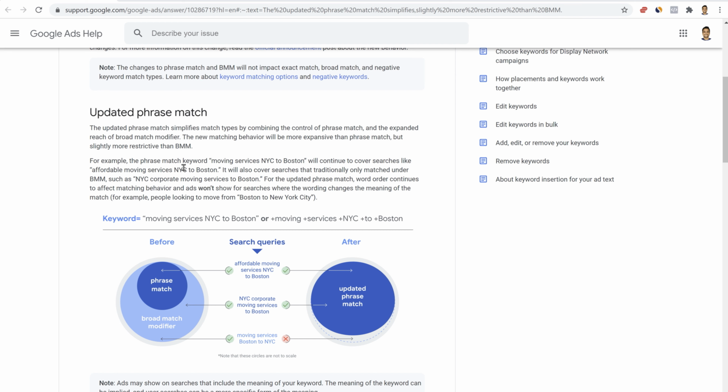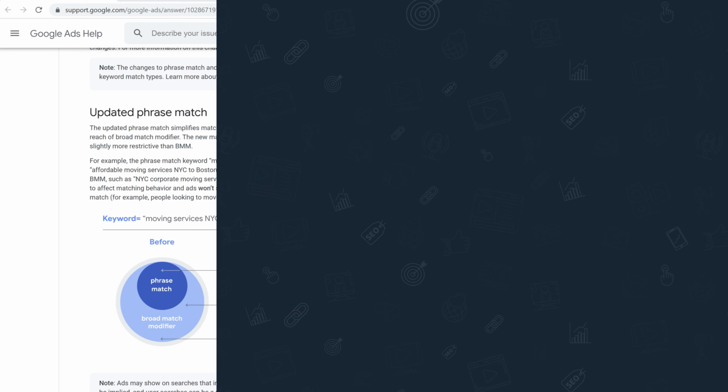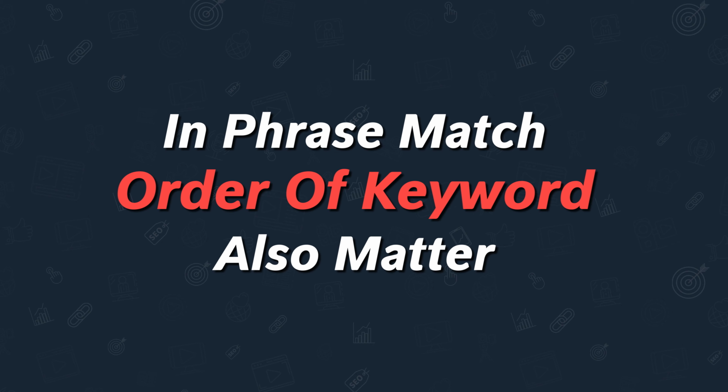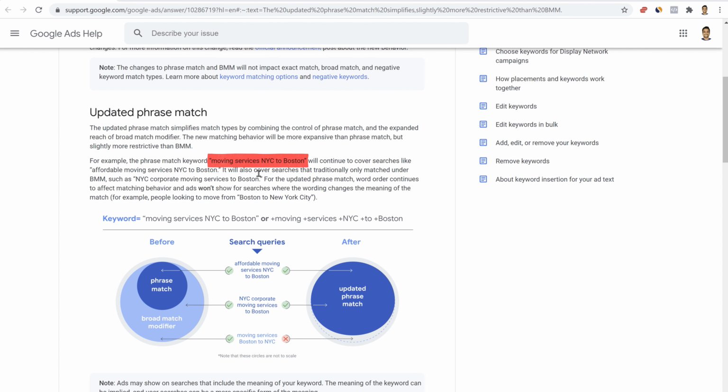Now here the intent is moving from NYC to Boston. Earlier, ads would not have been shown for this BMM like NYC corporate moving services to Boston because in phrase match, the order of the keywords also matters. But when we look at the intent of the keyword like moving services NYC to Boston, here the intent is to move from NYC to Boston. In affordable moving services NYC to Boston, again the intent is getting fulfilled and the extra is affordable moving. And here NYC corporate moving services to Boston, again the intent is to move from NYC to Boston, but here instead of affordable, it is more like corporate moving. So for the updated phrase match, word order continues to affect matching behavior.